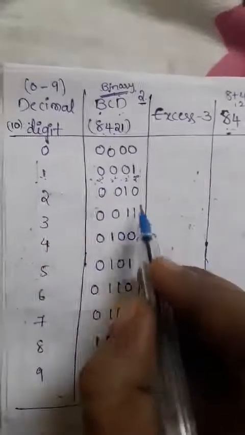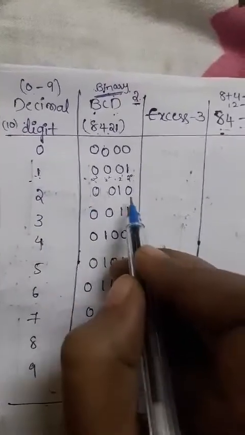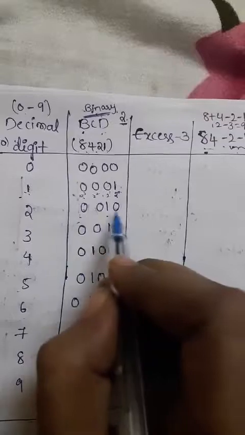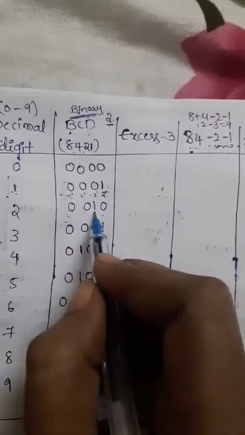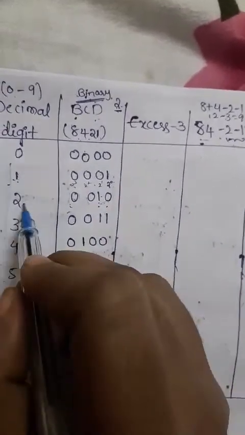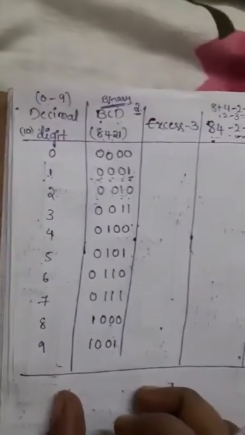These are all zeros, and 0 into anything is 0. Here one value is 1, so 1 into 2 power 0; 2 power 0 is 1, so 1 into 1 is 1. Like that you implement the second value also, with 2 power 0 and 2 power 1, and 2 power 3, 2 power 2. The 0 values give 0, so only where we have the 1 does it count. So 2 power 1 into 1 is 2. Like that we need to implement BCD codes. So this is the 8421 code.